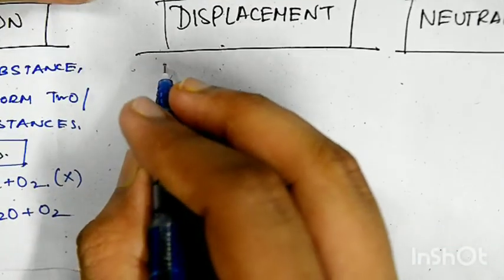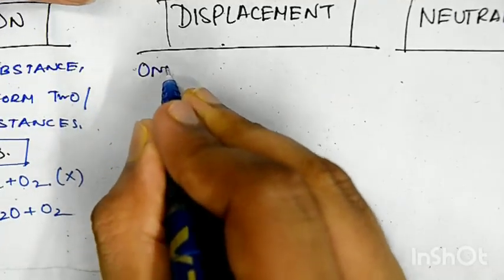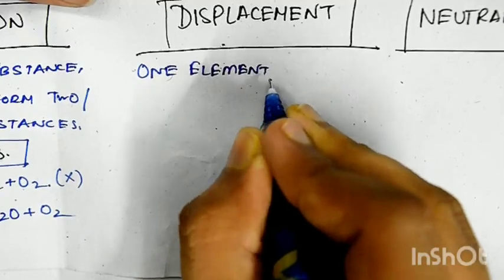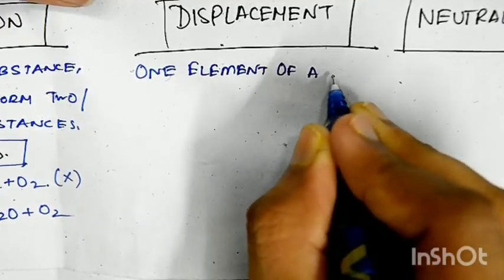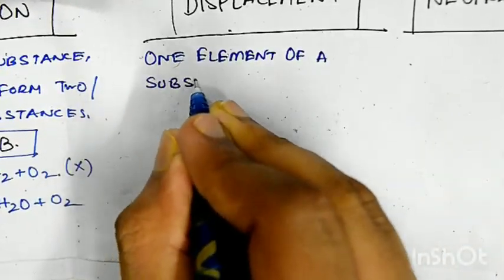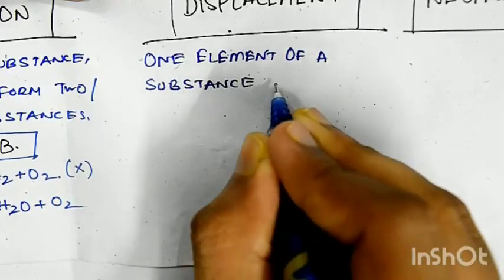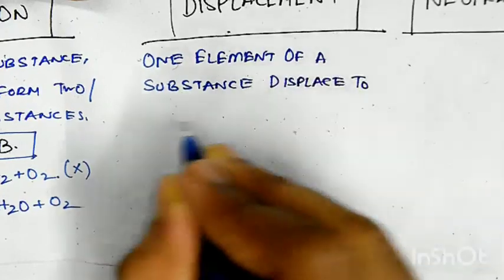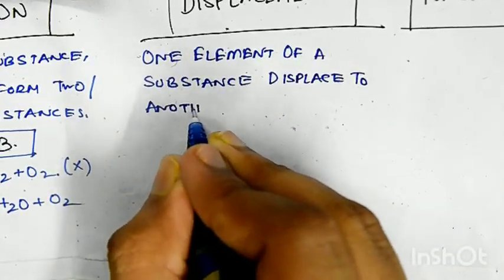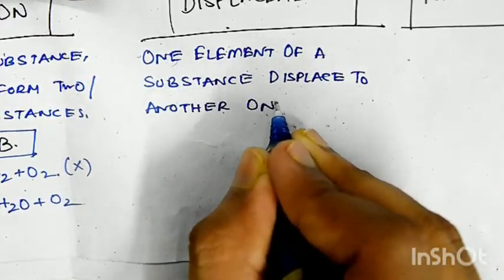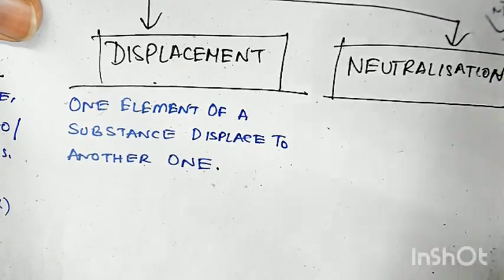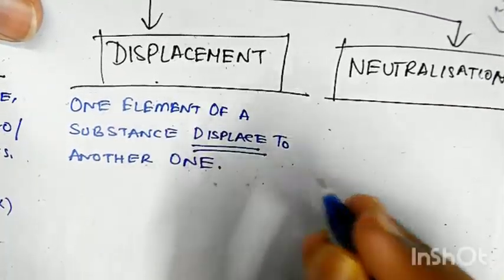Means one element of a substance is displaced to another one. I mean, how? That is why it is called displacement, because this displacing happens.